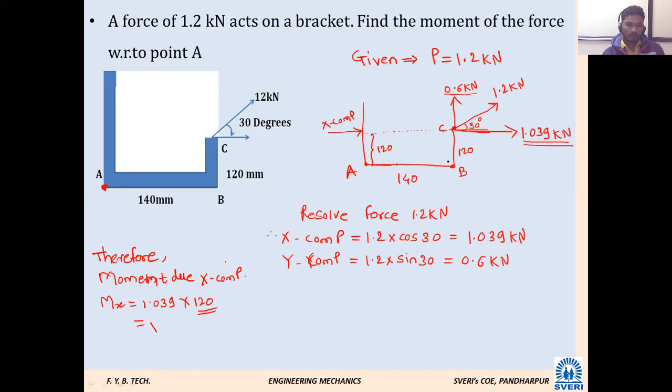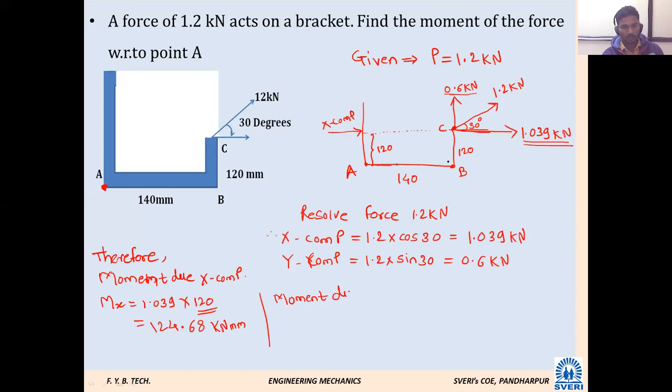124.68. Yes, 124.68. What will be the unit? Newton millimeter? Kilonewton millimeter. Okay. Now the moment due to the y component.